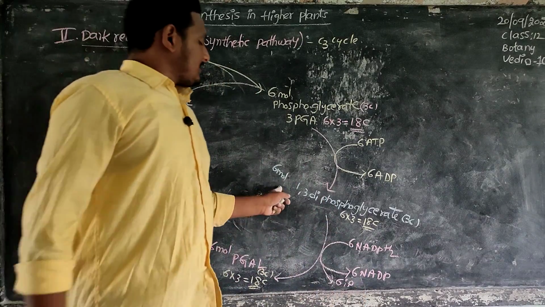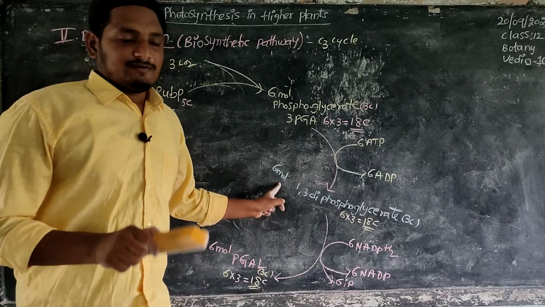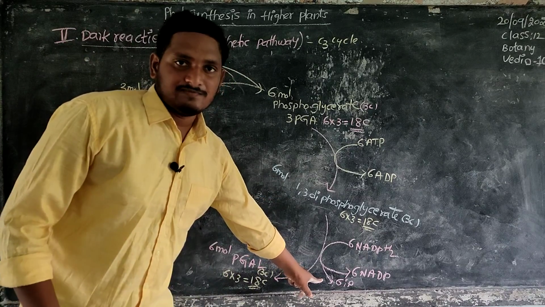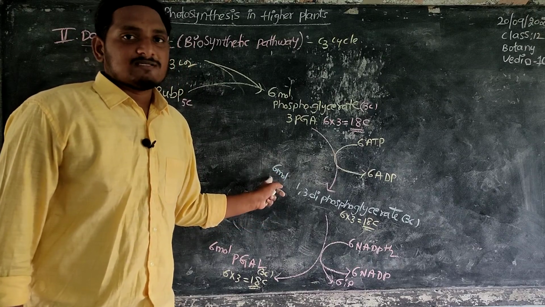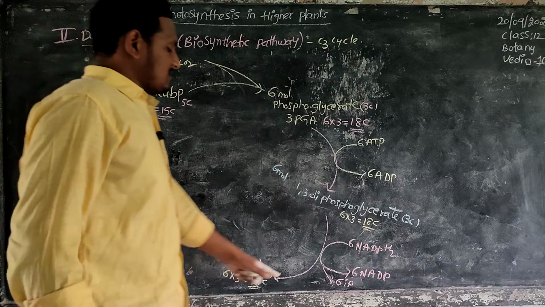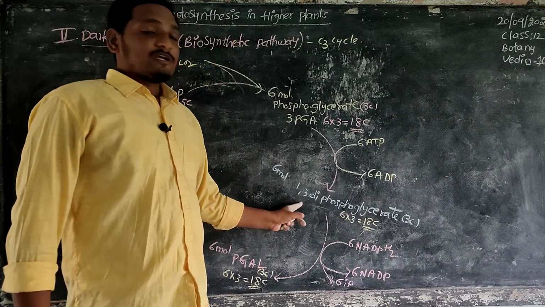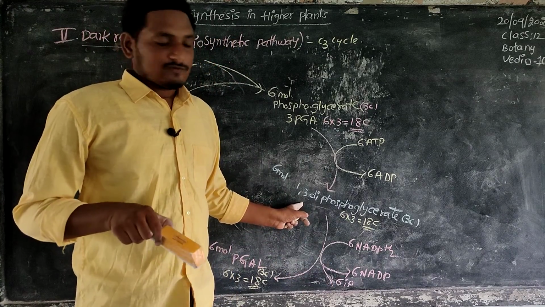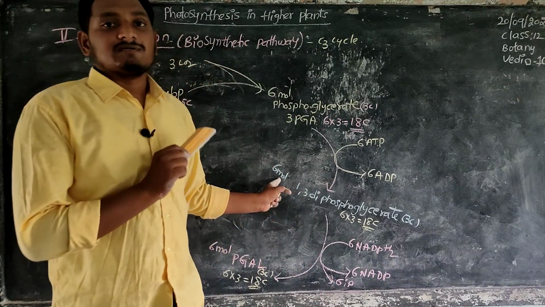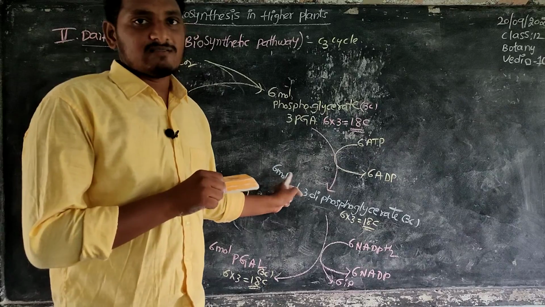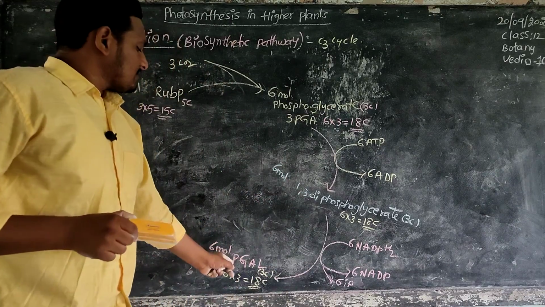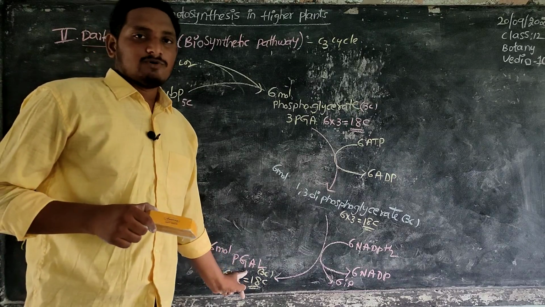Here, each molecule of 1,3-diphosphoglycerate has double phosphates, so 6 phosphates are lost. The remaining 6 phosphates are present at the first carbon and third carbon of this product, which changes into phosphoglyceraldehyde.